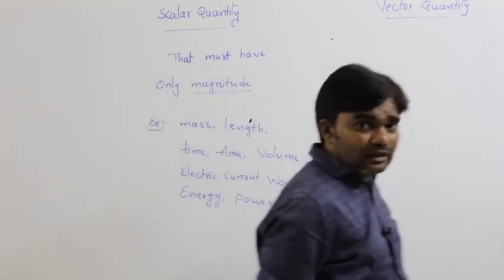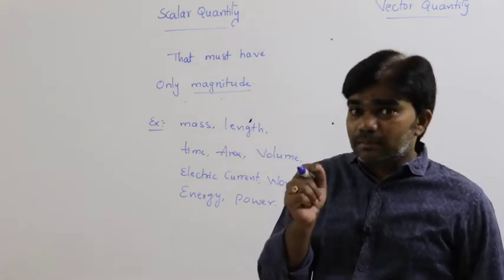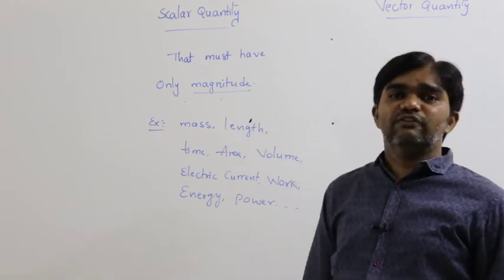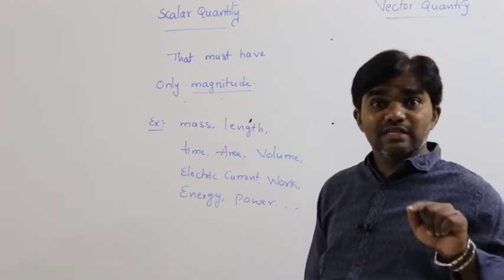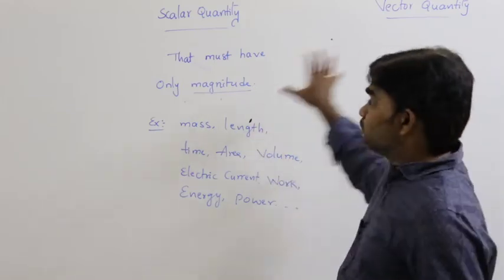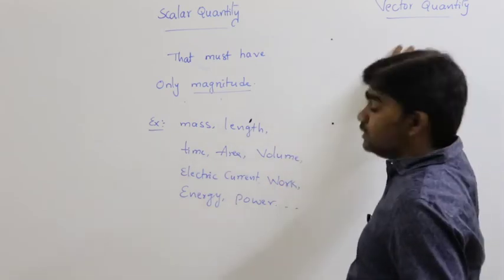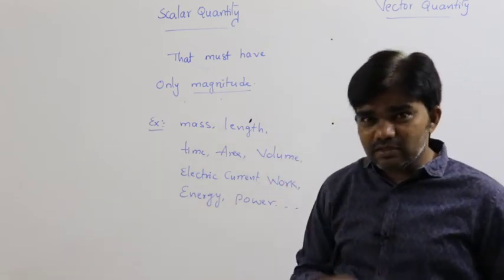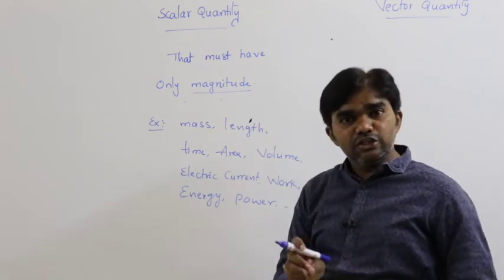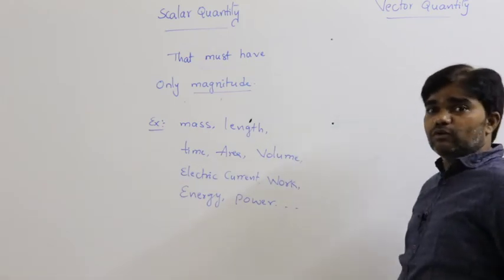Next, come to the vector quantity. A vector quantity means any physical quantity that must have magnitude, direction, and also obeys laws of vector addition. In the vectors chapter we can clearly discuss what the laws of vector addition are. For now, you can remember this: a physical quantity that must have magnitude, direction, and also obeys laws of vector addition is called a vector quantity.